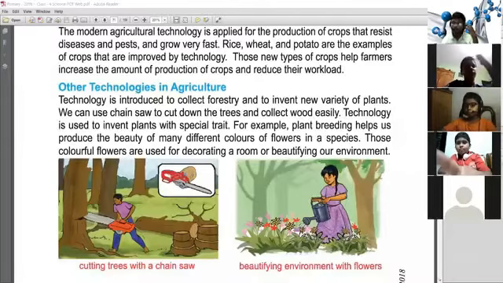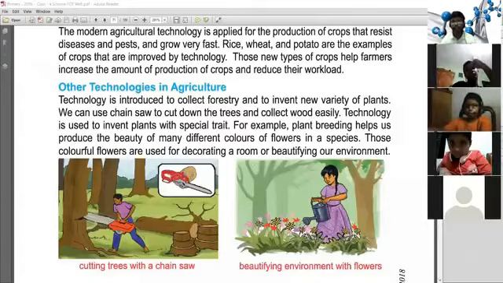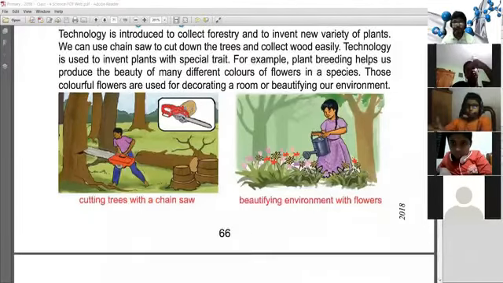Those colorful flowers are used to decorate our rooms and beautify our environment. These different colorful flowers are used to decorate party centers or different types of decks, and to decorate your house, your living house.